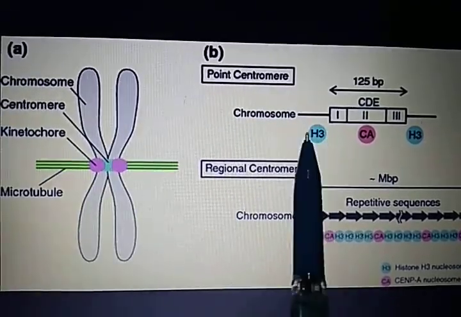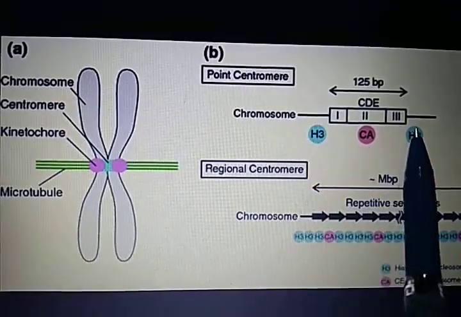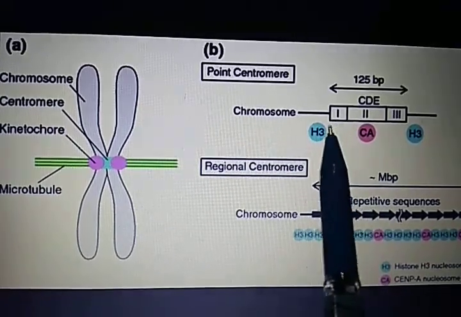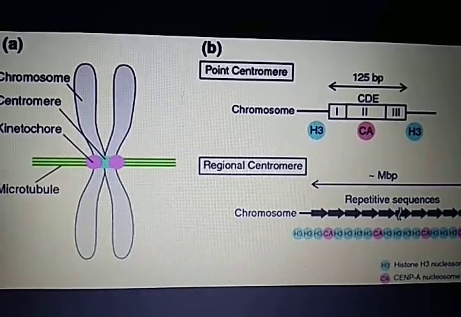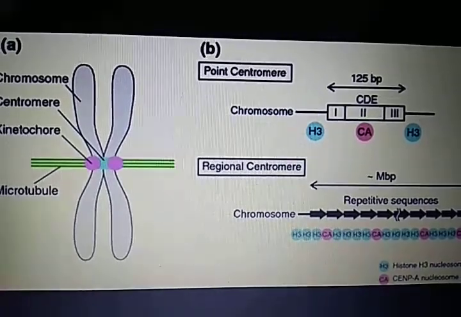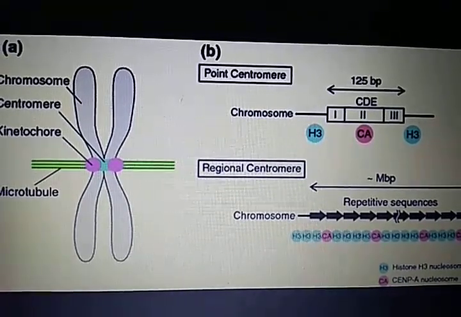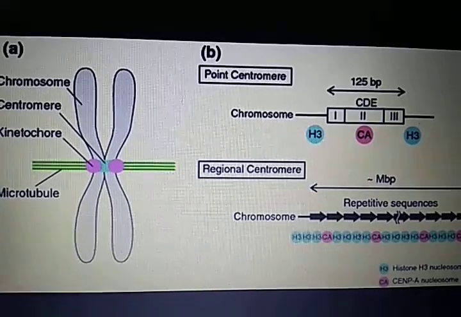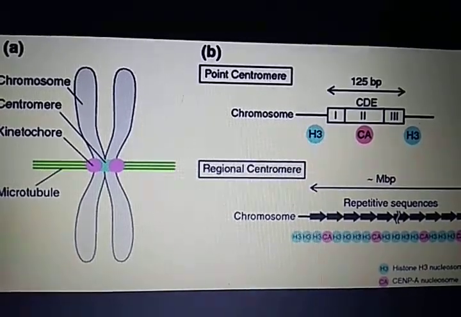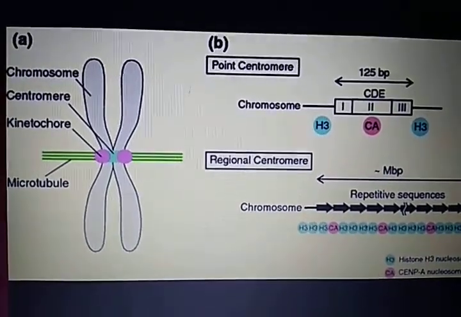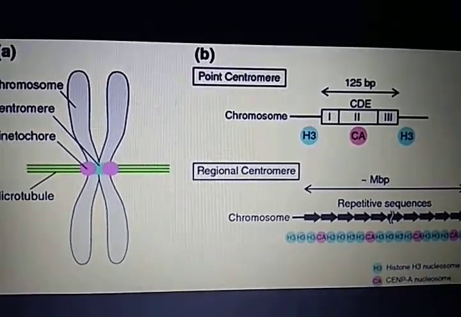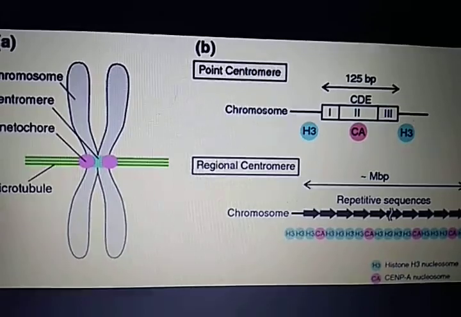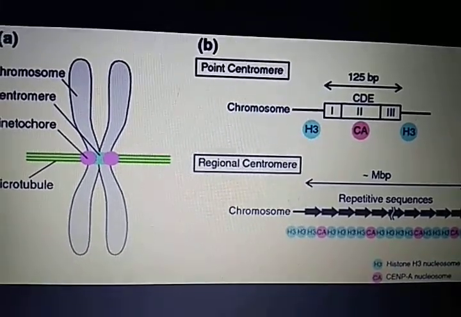This is the chromosome part designated as CDE1, CDE2, and CDE3. So these are the sites where the kinetochore binds to the chromosomes. I hope you have understood something about the morphology of chromosomes. In the next lecture, we will understand the types of chromosomes on various grounds. Thank you very much for listening.